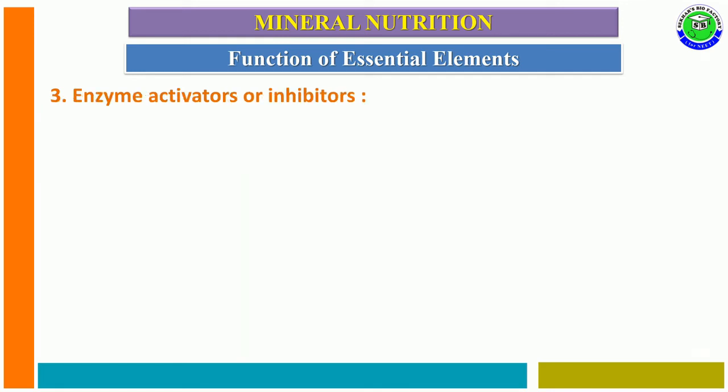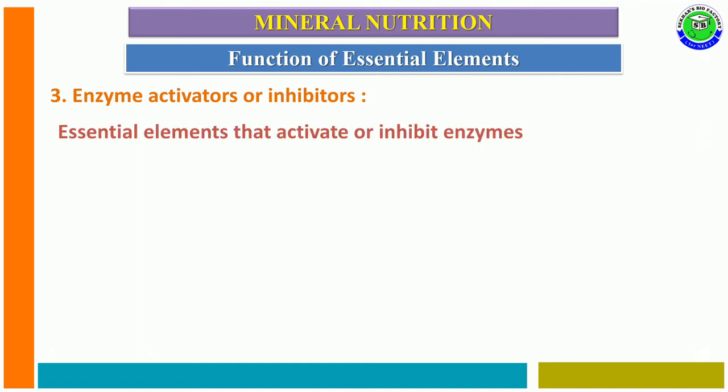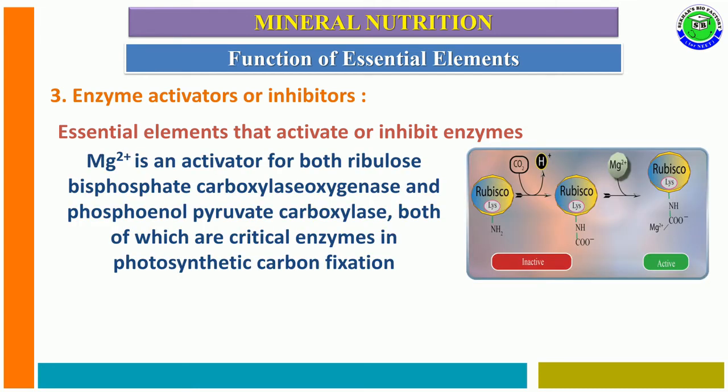The third category is enzyme activators or inhibitors. The essential elements are useful for the activation or inhibition of various enzymes. For example, magnesium is the main activator for photosynthetic enzymes like Rubisco.